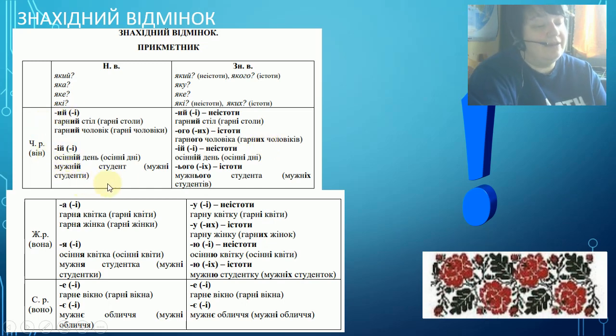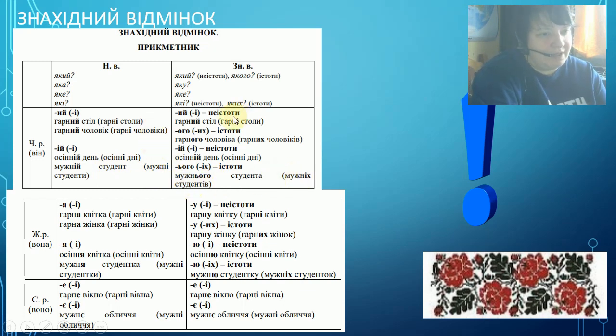And again, if it's an inanimated object, осінній день, і is the same, yes. And if animated, for example, a student, мужній студент, мужні студенти, but in accusative, мужнього студента, мужніх студентів.